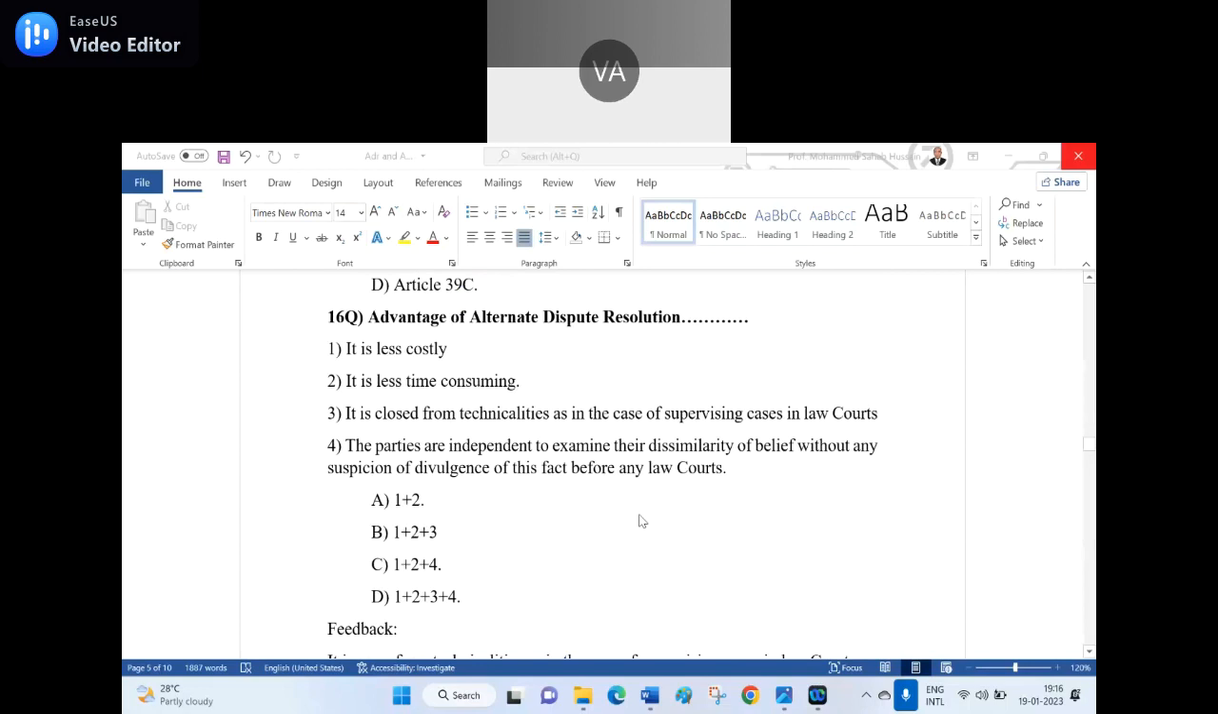Now the 16th question I read. Advantages of alternate dispute resolution. Number 1, it is less costly. Number 2, it is less time consuming. Number 3, it is closed from technicalities in the case of